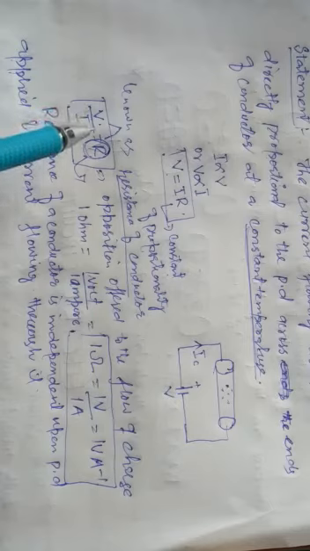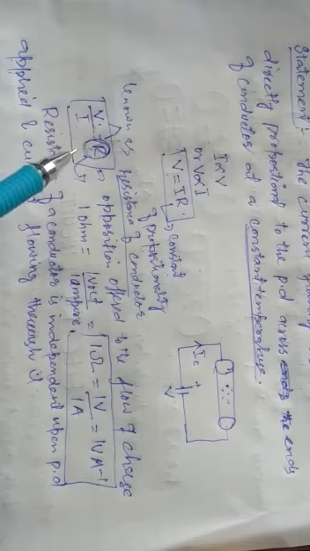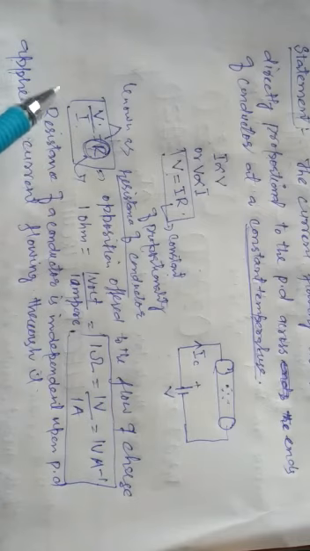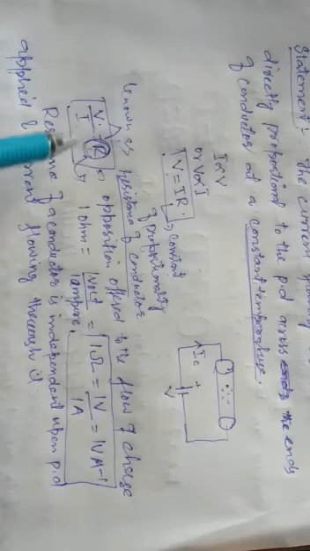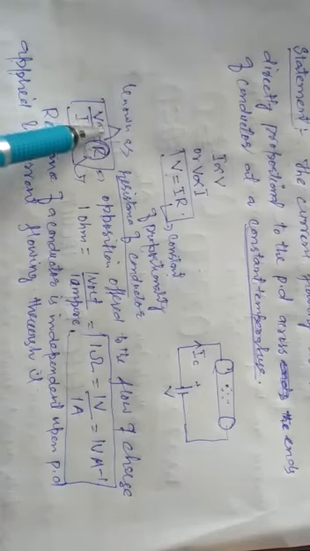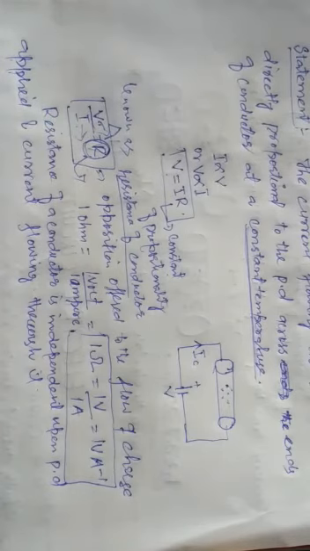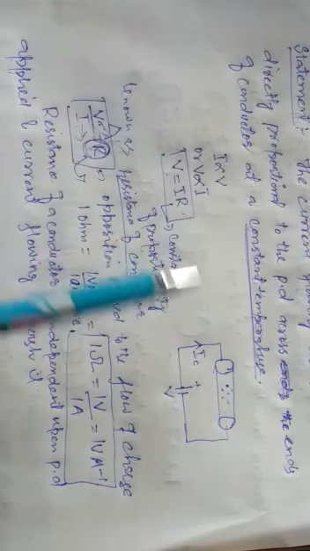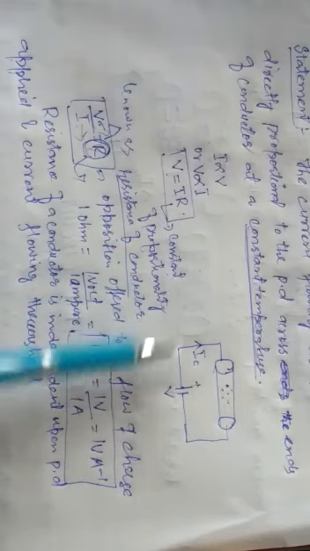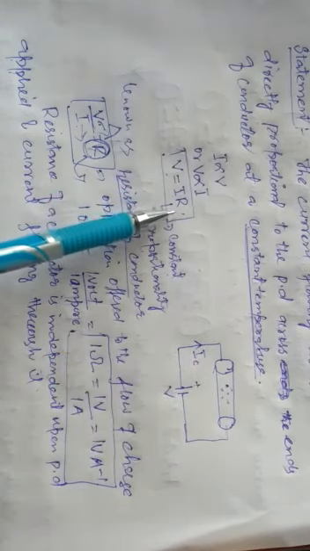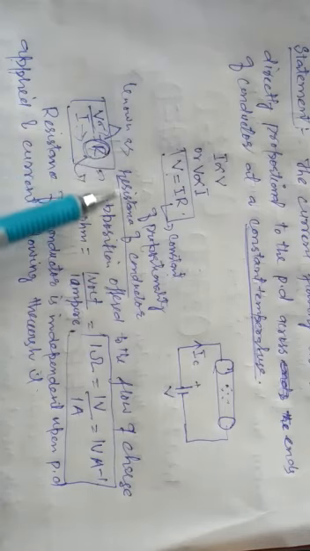This Ohm's law is not a fundamental law. It is an empirical formula that holds approximately for many substances, particularly for metals. It's not a fundamental or universal law. So you have to remember here that R is independent of V. It depends neither upon the voltage applied nor upon the current flowing through the conductor. So simply, Ohm's law states that the current flowing through a conductor is directly proportional to the potential difference applied, I being the conventional current. So V equals I into R, where R is the constant of proportionality known as the resistance of the conductor.